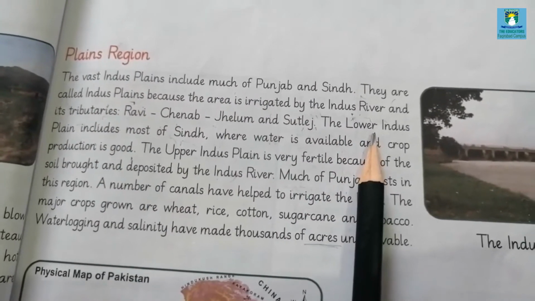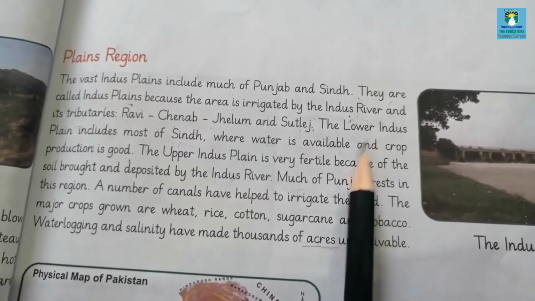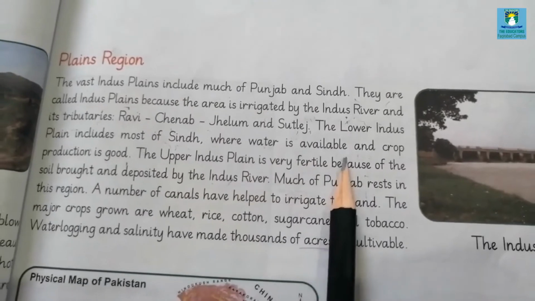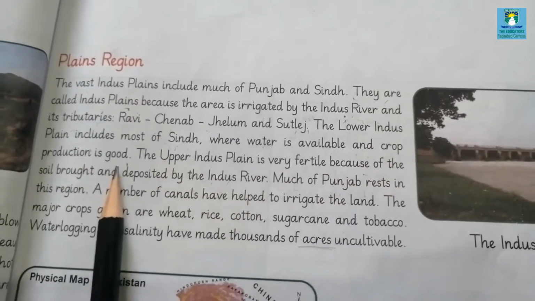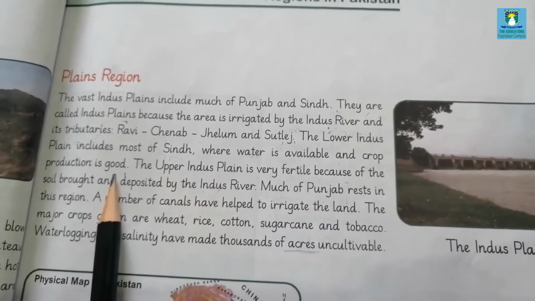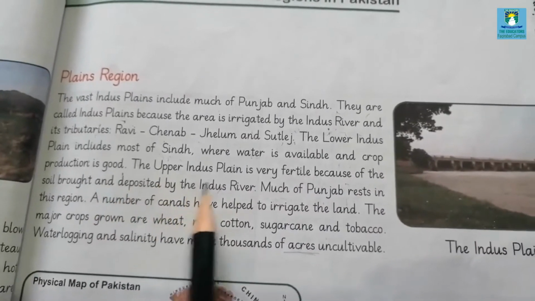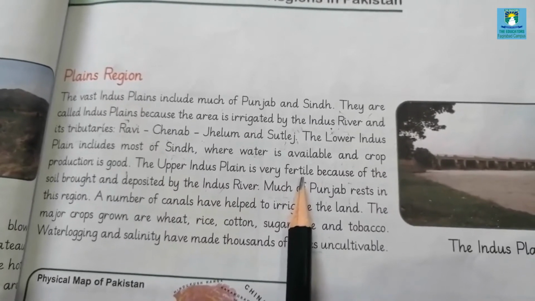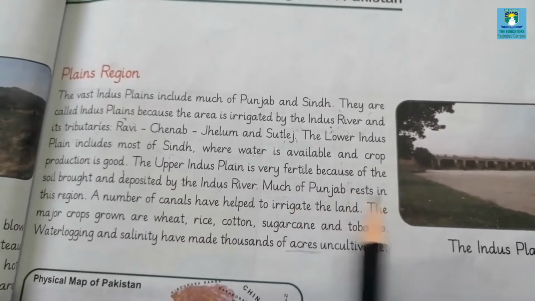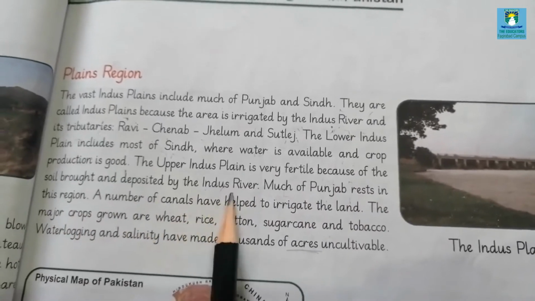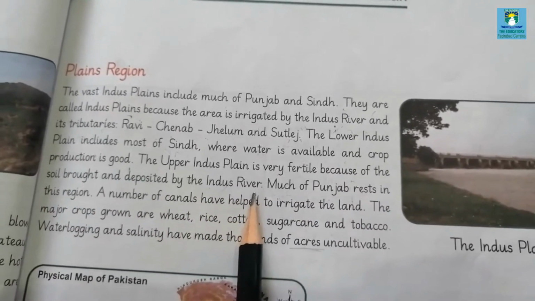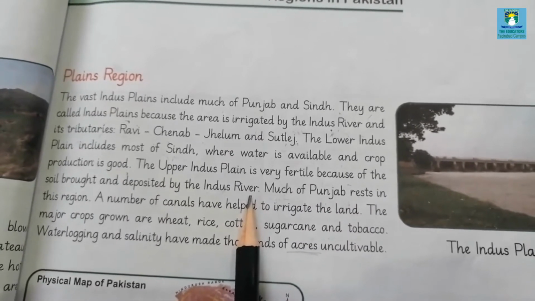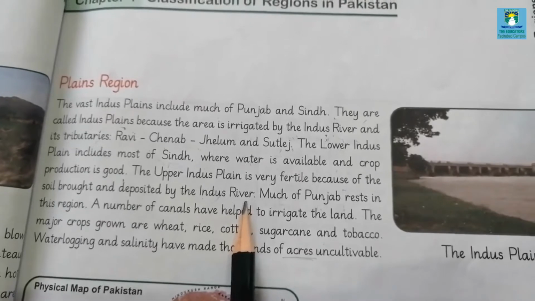Now it has two parts, lower Indus plain and upper Indus plain. The lower Indus plain includes most of the Sindh portion where water is available and crop production is good. Means this area is good for crop cultivation. Upper Indus plain is very fertile. Fertile means that such type of land has the ability to produce crops because of the soil brought and deposited by the Indus river. The soil present in the upper Indus plain is very fertile and good, so it is used for cultivation of crops.